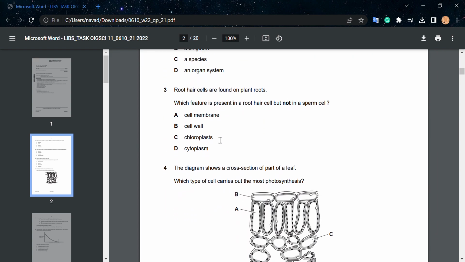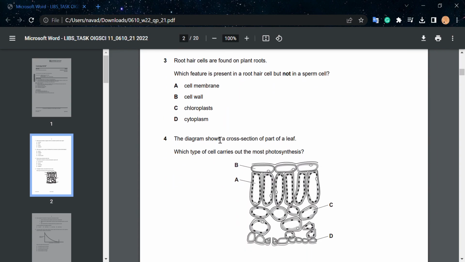Question number 3. Root hair cells are found on plant roots. Which feature is present in a root hair cell but not in a sperm cell? Now, animal cells do have a cell membrane, so it's not A. Remember, it says not and it is in bold, so read that carefully.